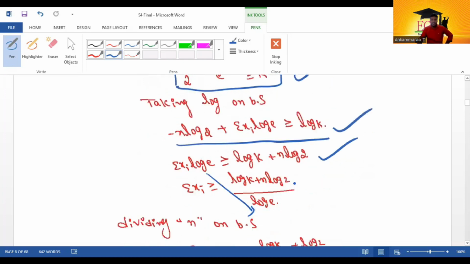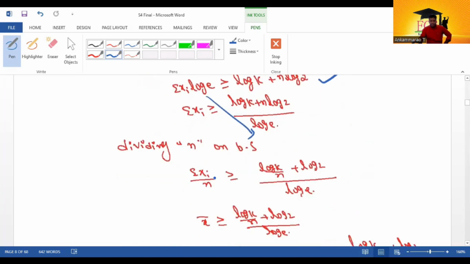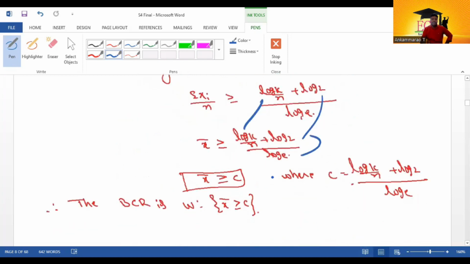So dividing n on both sides, summation xi by n is greater than equal to log k by n plus n log 2 divided by n; n cancels, only log 2 remains, divided by log e. So summation xi by n is written as x bar, greater than equal to log k by n plus log 2 divided by log e. So it is taken as c, therefore x bar greater than or equal to c, where c equal to eta.